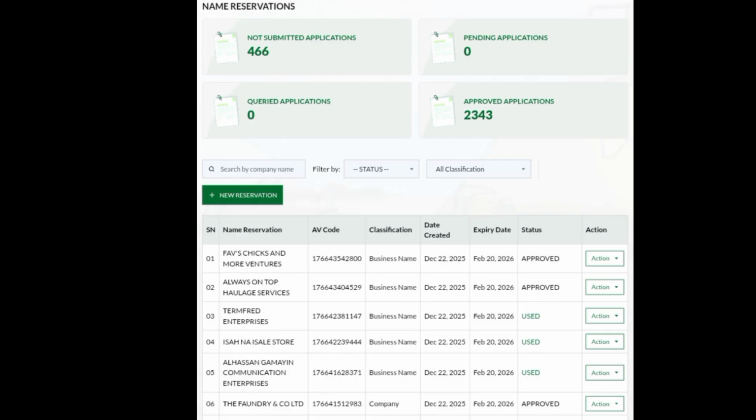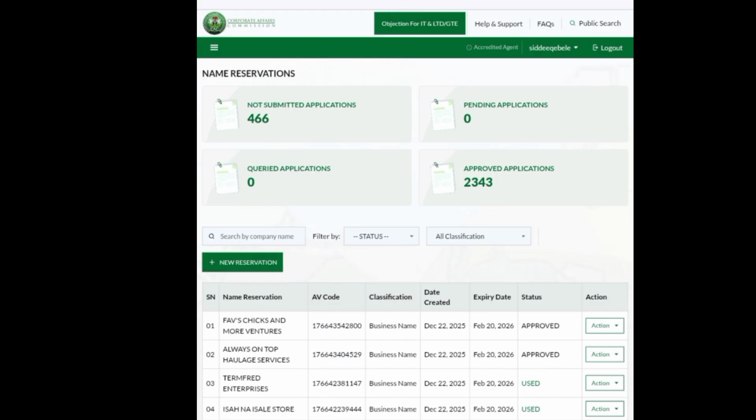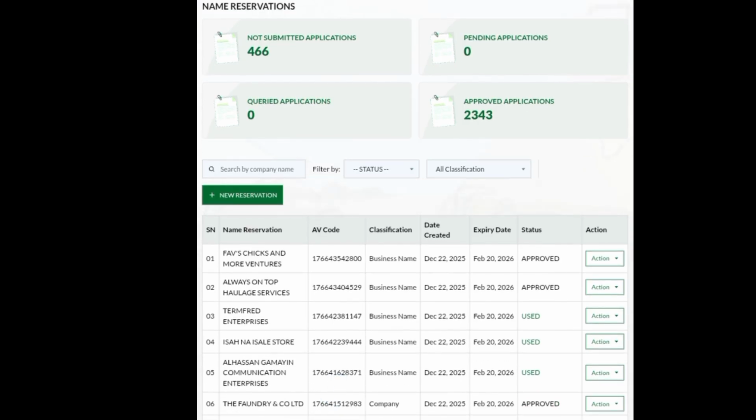Now, when you come down to this place where I have my list of registrations numbered 1 to 10, you are going to see those that are businesses and the ones that are companies. You are going to see them there, and each of them has its own date. Now, at the front of each of them, you are going to see approved, you will see used, you will see not submitted. All of these words have what they mean. They have their own interpretation. So we will be taking it one after the other.